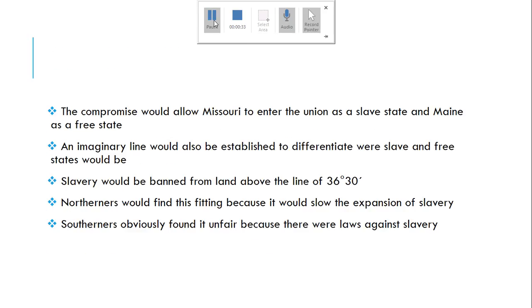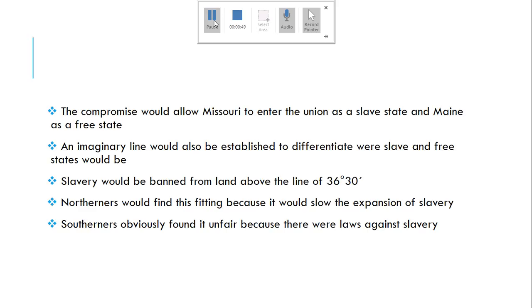The compromise would allow Missouri to enter the Union as a slave state and Maine as a free state. An imaginary line would also be established to differentiate where slave and free states would be. Slavery would be banned from land above the line of 36°30′.